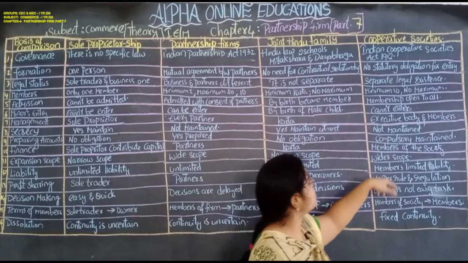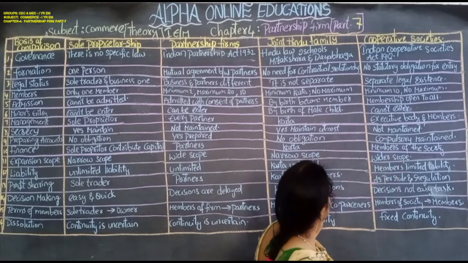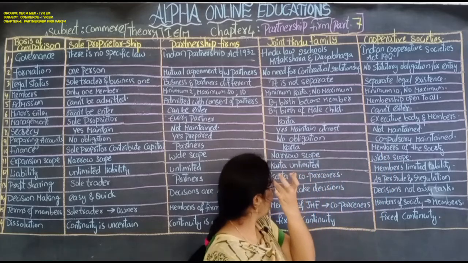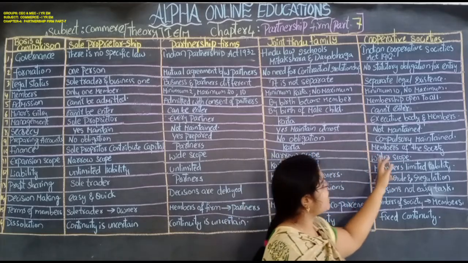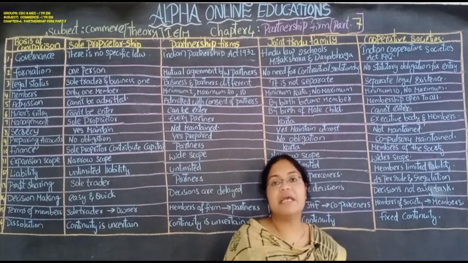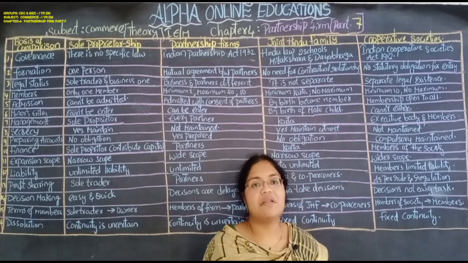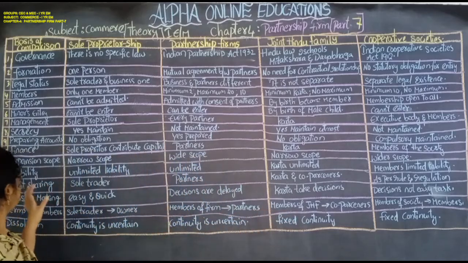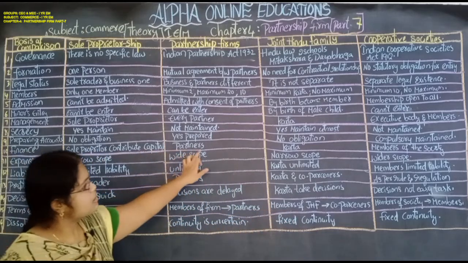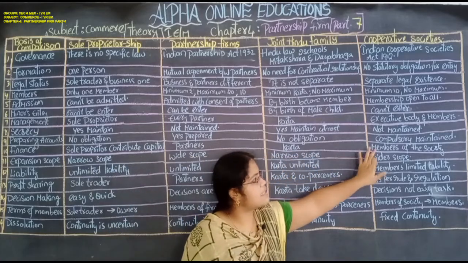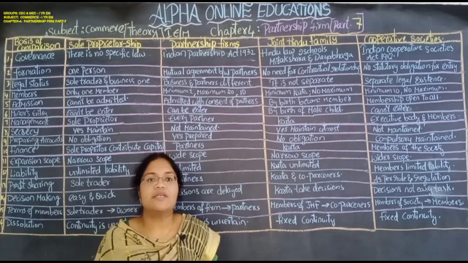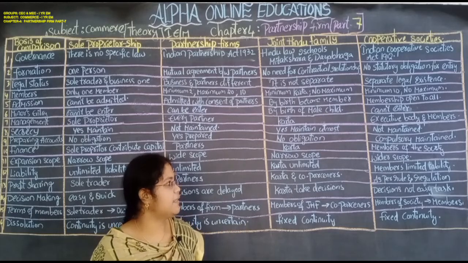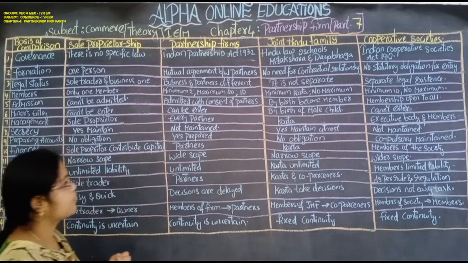In the cooperative societies, the members of the society will bring the capital.